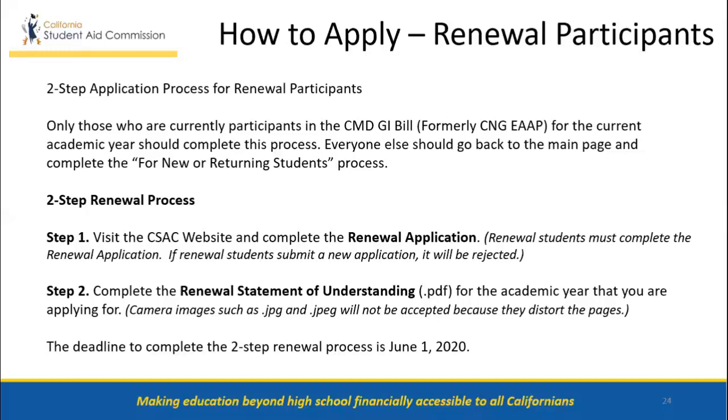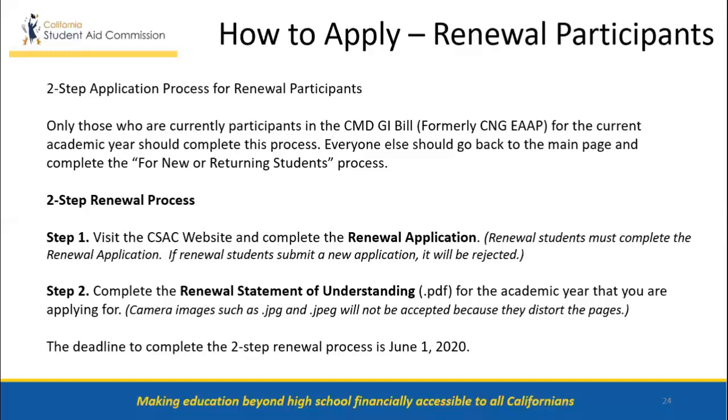Due to the waitlist, many of the applicants do not receive a 2019-20 academic year award until the end of the academic year or after the academic year has already ended. The 2-step application process for renewal participants includes Step 1, to visit the CSAC website and complete the renewal application. Renewal students must complete the renewal application. If renewal students submit a new application, it will be rejected.